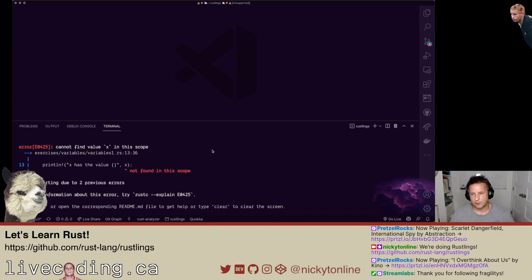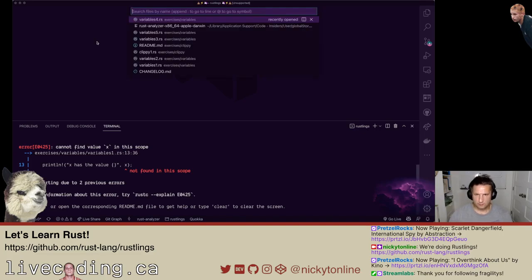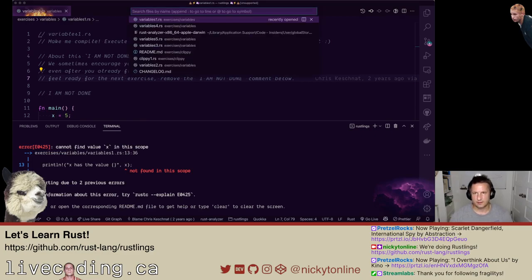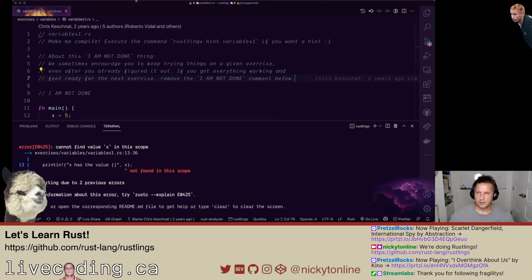I've set up the repo and everything as per the installation instructions, and we're just going to go through these exercises. It's complaining about exercises/variables1 for the file to fix. I'm going to go look for that file, except I have focus on Chrome at the moment. It's not popping up there. So we're going to open up the variables1. If you're new to VS Code, Command P allows you to just search the files like this. And we're going to get to it.